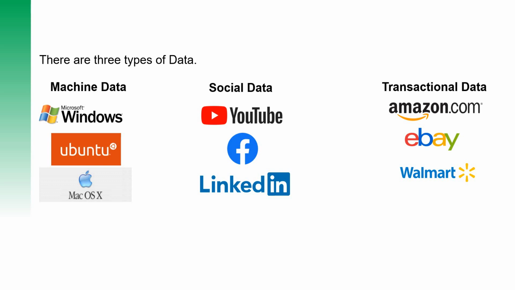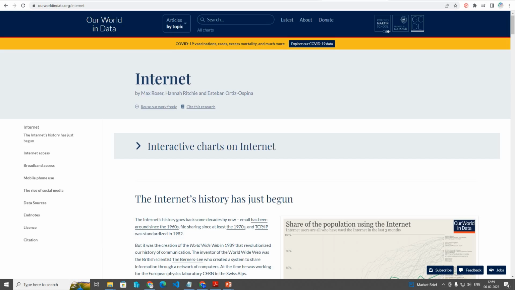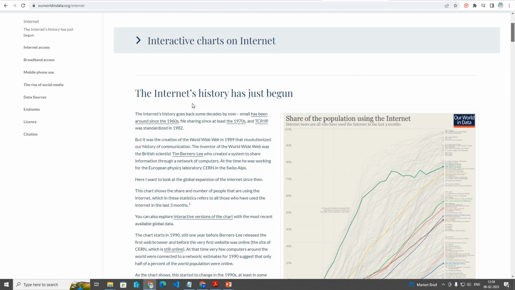The next point that I am going to discuss is a website called ourworldindata.org. This website has statistics on many different genres. For example, if we want to see the statistics on the internet, then we have to come and check the data here. For the internet that we have selected here, you can see that the internet's history has just begun.